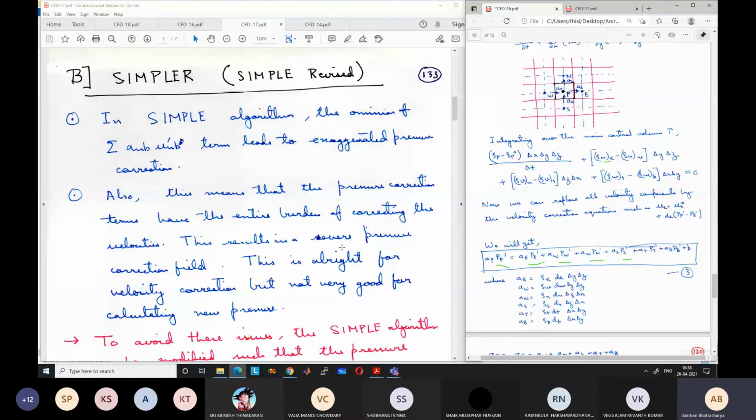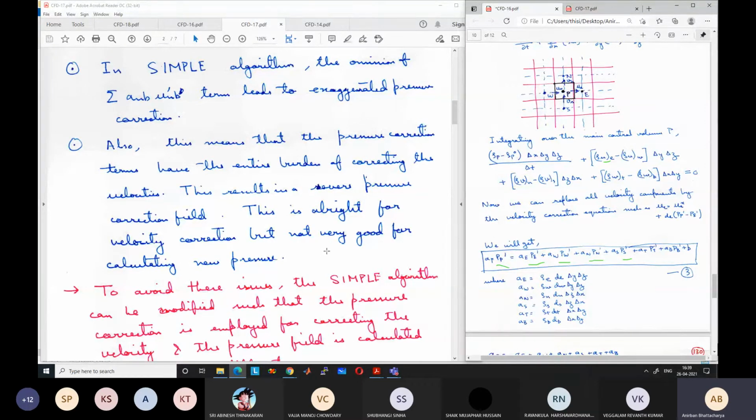The entire burden of velocity correction is on the pressure correction field. So from one iteration to the next, there can be severe pressure correction jumps. This is not good for calculating the new pressure, because the new guess pressure will not be a very good guess pressure.